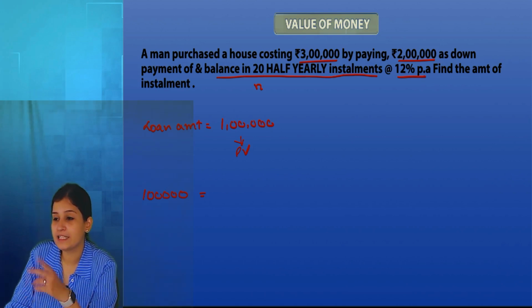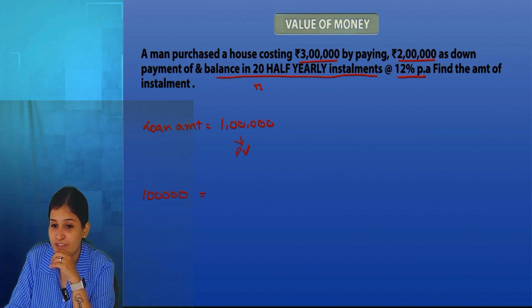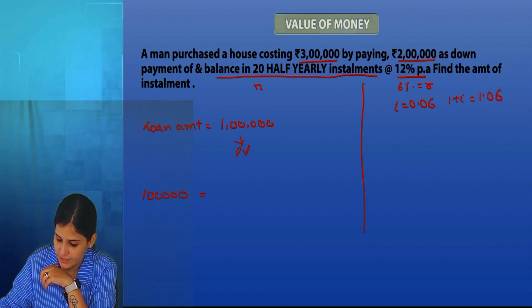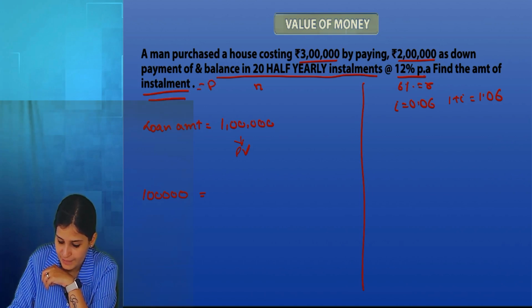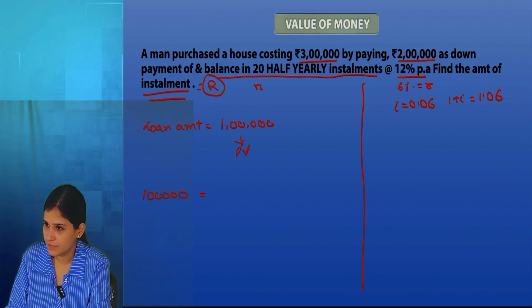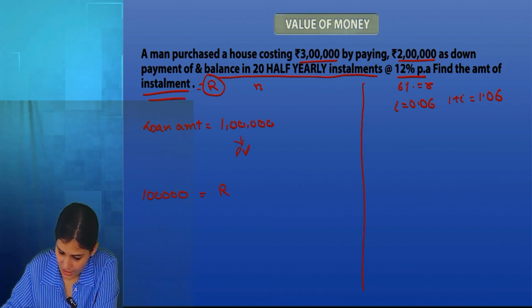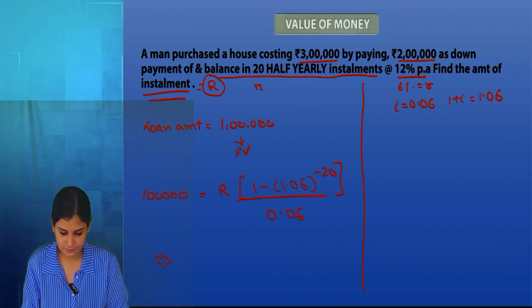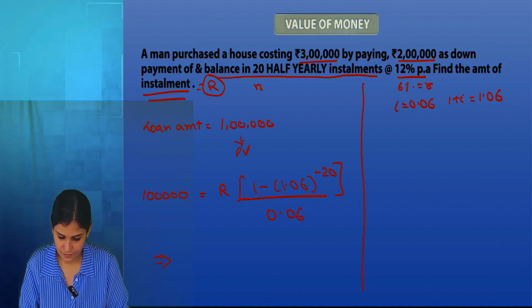But this 12% is for the whole year. Now we are doing it half yearly. So this 12% will become 6%. That's my rate. So i will be 0.06, and 1 plus i will be 1.06. We have to find out the installment, that means we need to find out R. So present value equals R times 1 minus 1.06 to the power minus 20 divided by 0.06. Calculate. 13387.87.